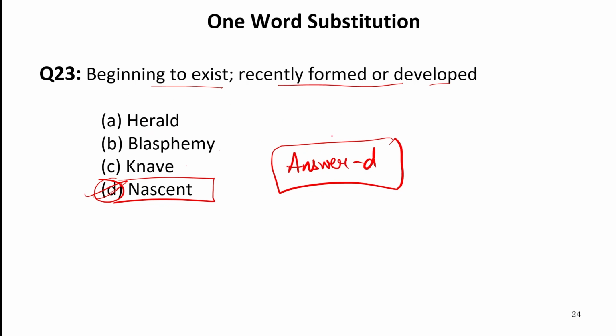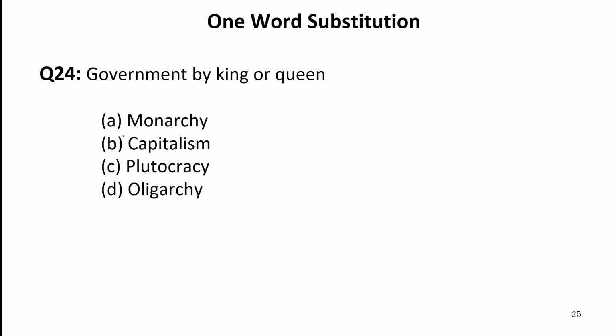Now let us move to the next one word substitution, that is government by king or queen. Now this is known as monarchy. Plutocracy, when government is by the wealthy. Oligarchy, when a system is governed by a group of people.